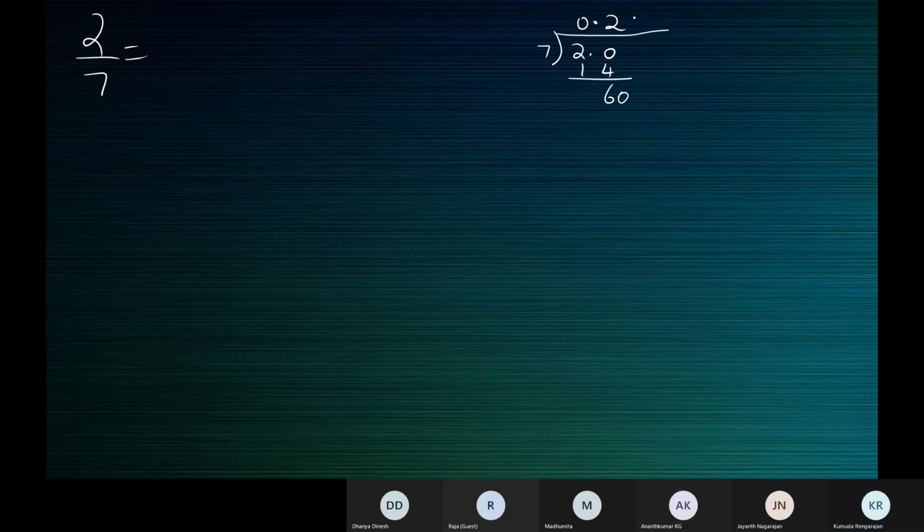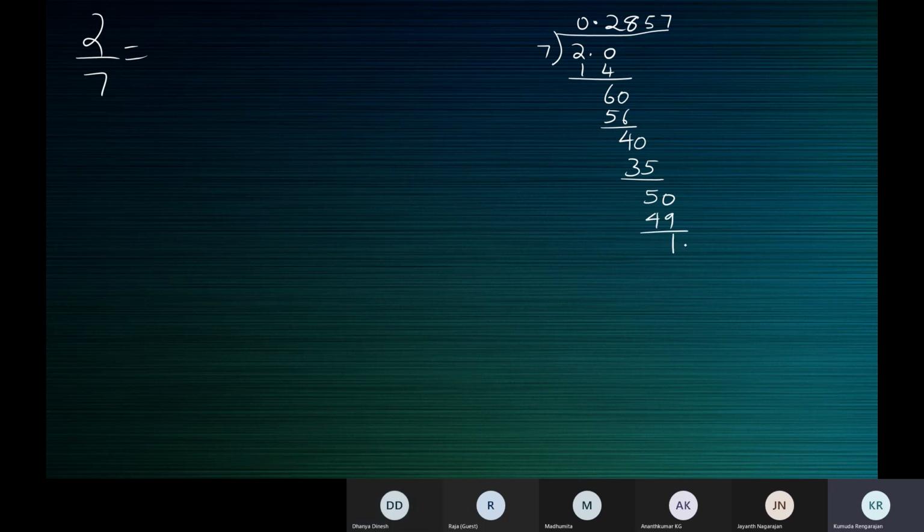Yes, children, divide. 8 7s are 56, ma'am. What's the remainder? 4, ma'am. Can you add a 0? Yes, at every stage you must add a 0. Then 7, how many times 40? 35. Remainder? 5, ma'am. Then 7 7s are 49. Tell along with me.